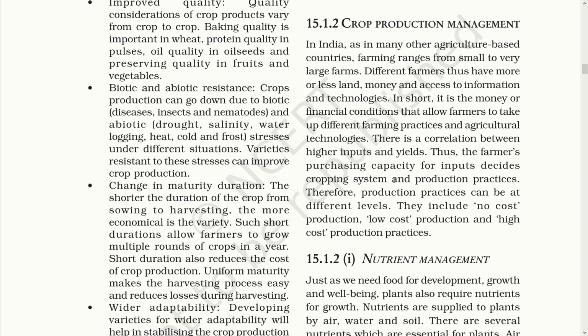When a farmer has the ability to purchase high-end technological equipment, his cropping system varies and he can earn more from his land. Based on this monetary aspect of farming, there are three different types of production in farming. A production based on no cost at all. This is when a farmer does not invest in any equipment of farming in order to better his production. Second would be the low cost production, and third is the high cost production.